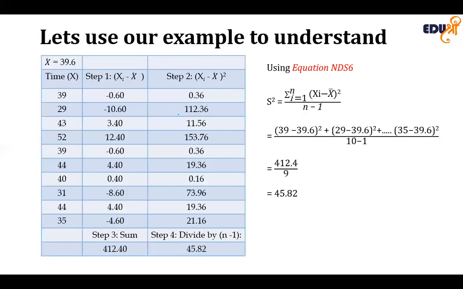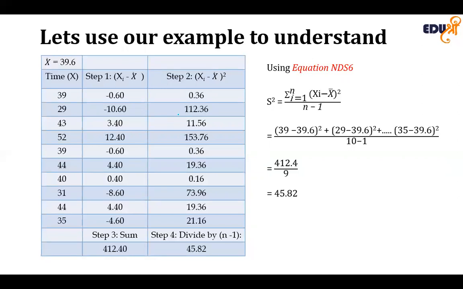So let's use our example of time taken to get ready. This is the table. We have put all the details in the 4 steps of calculating the variance and the standard deviation, with the mean equal to 39.6 that we derived from the measures of central tendency section that we discussed earlier. So we are getting the total here, and that total is divided by n minus 1, that is 9.